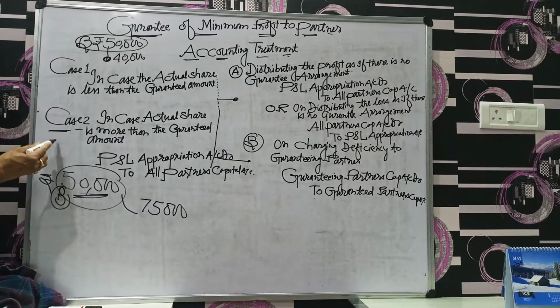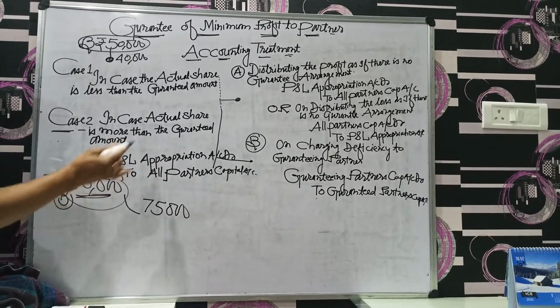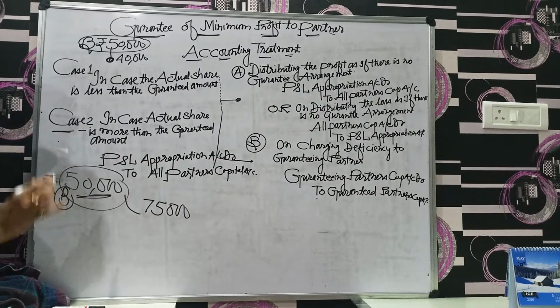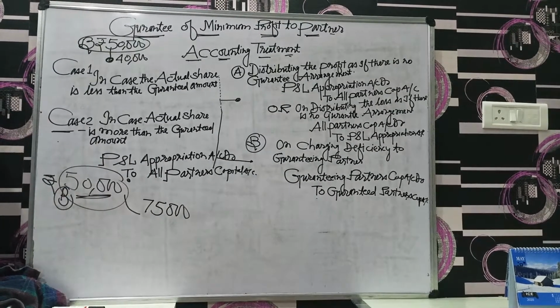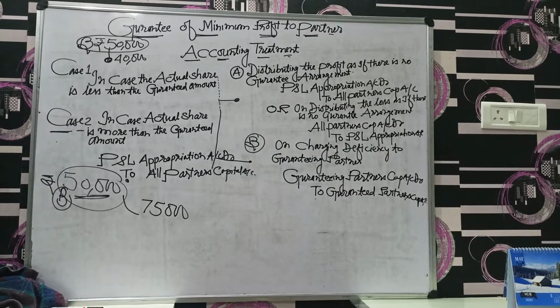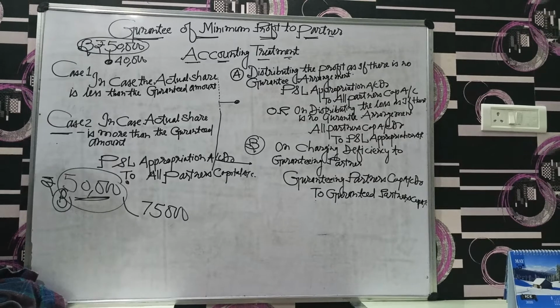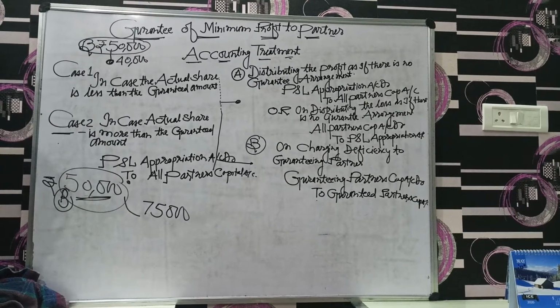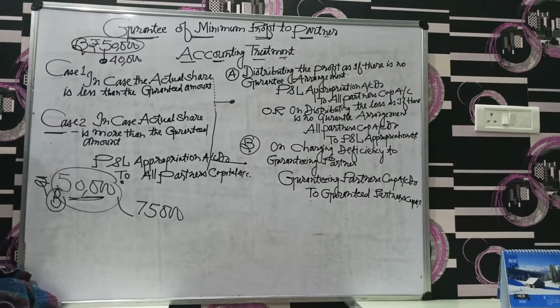In this situation, profit and loss appropriation account debit to all partners' capital accounts, we do the entry in the existing ratio. But when we solve the questions of guarantee, we have to keep some points in our mind.